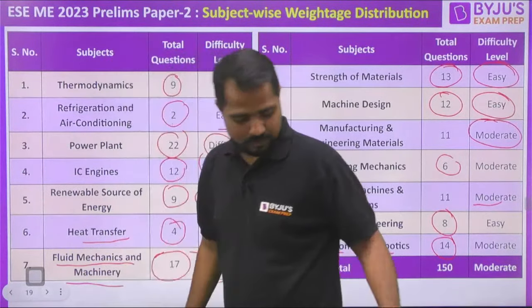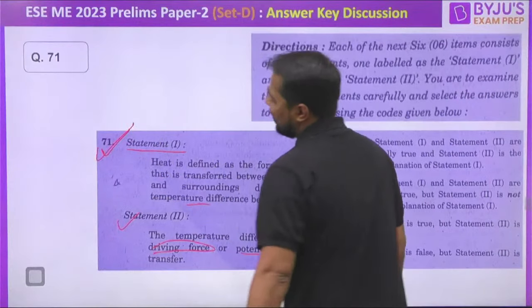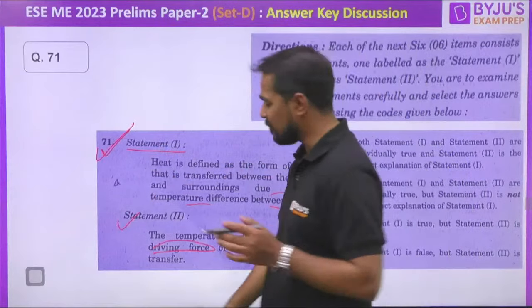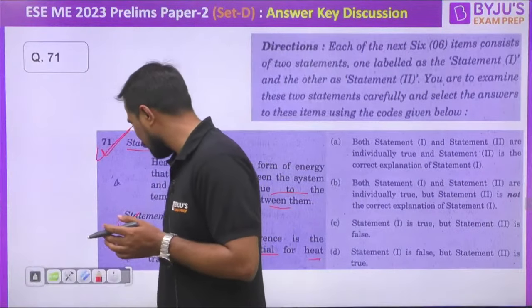So can you please tell me the answer? What is the correct answer? क्या क्या select किया था TPM? And all of you, my dear friend, can you please write in the comment section? Yes, A is the correct answer. That statement 1 is right, and after that statement 2 is the correct expression of statement 1. Let's move forward and check the next question.